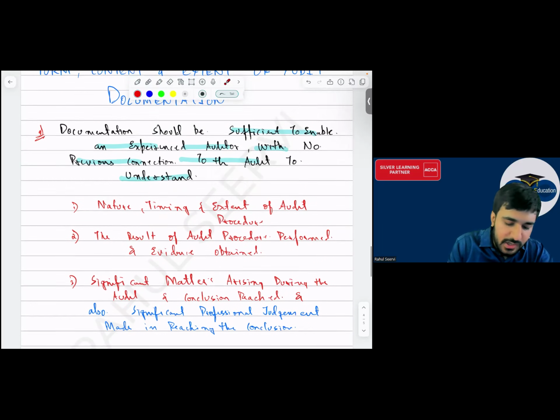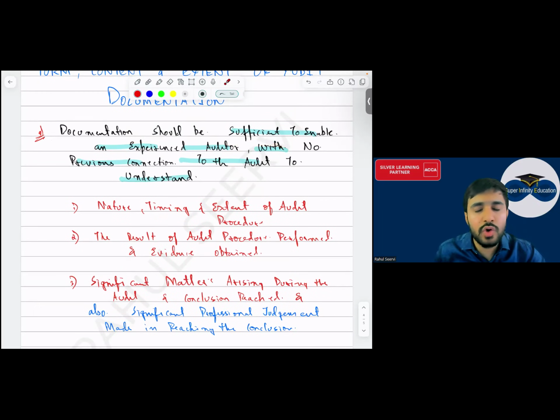Audit का काम कितना करना? What is the extent? To what extent you have to do the documentation? You have to do the documentation in such a way that if the auditor is going on a leave for 1 month, तो कोई नया ऑडिटर आएगा तो उसको पूरा समझ में आना चाहिए. Audit procedure. What is the nature of the audit procedure? Did you do inspection, observation? आपने क्या किया? Did you get a confirmation from a third party? कब किया था? टाइमिंग 2 महीने के पहले, 1 महीने के पहले, कब किया था?